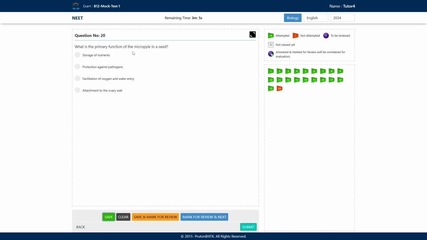Next question, what is the primary function of micropyle in a seed? What are the options? Storage of nutrients. Option number B, protection against pathogens. Option number C is facilitation of oxygen and water entry. Option number D is attachment to the ovary wall. What would be the correct answer here? So option number C is the correct answer here. Correct. Facilitation of oxygen and water entry.